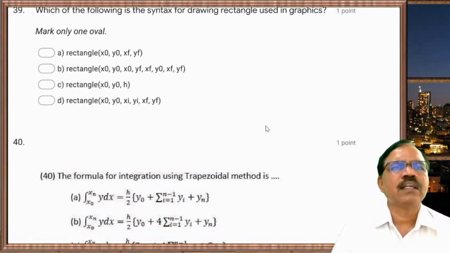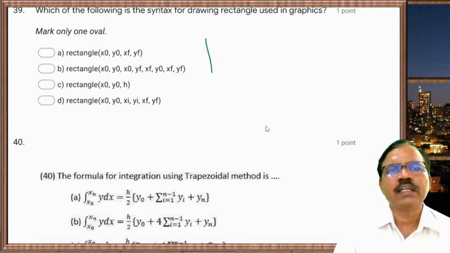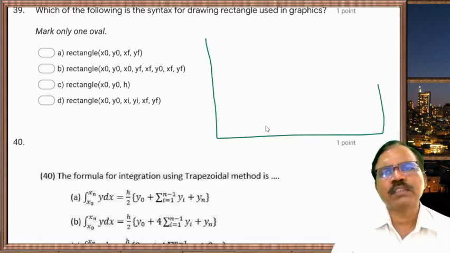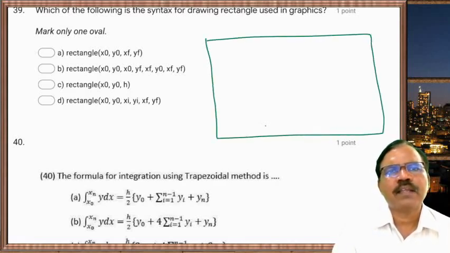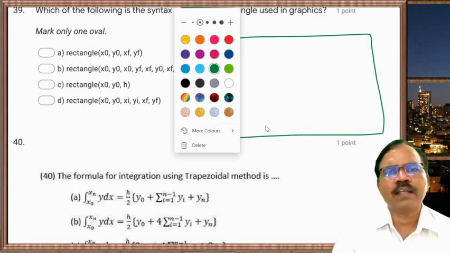Now next one, which of the following is the syntax for drawing a rectangle used in graphics? Again, suppose this is the graphic screen, and we want to draw a rectangle here.